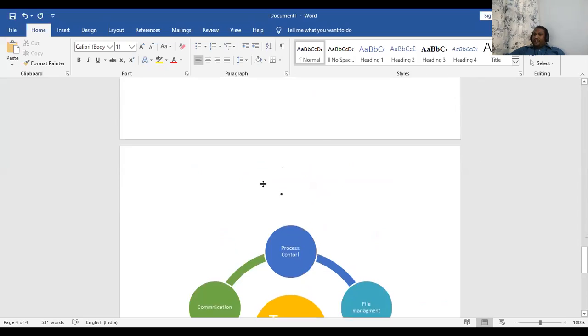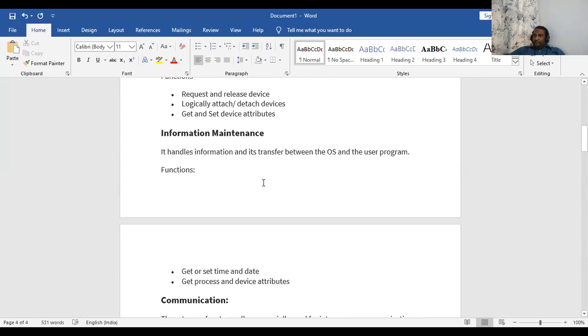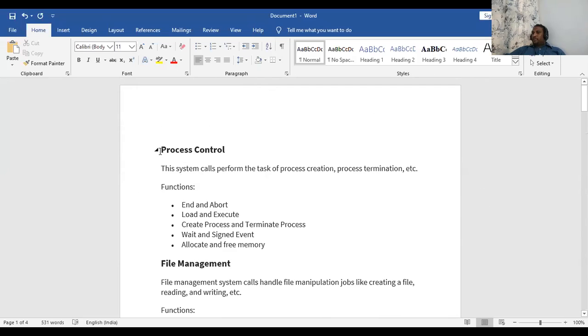If you take all the functions in detail, first when we come to process control, its main role is to control the process of work, which process has to execute. Suppose there are 10 programs running simultaneously. Out of these 10 programs, which program has to execute first, which program has to execute next. So the priority order is going to be maintained by the process control.